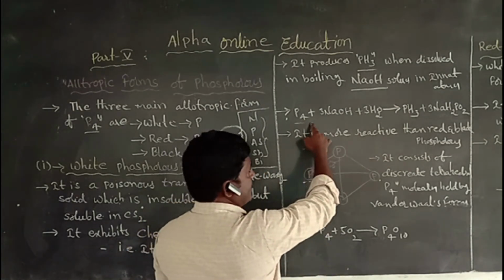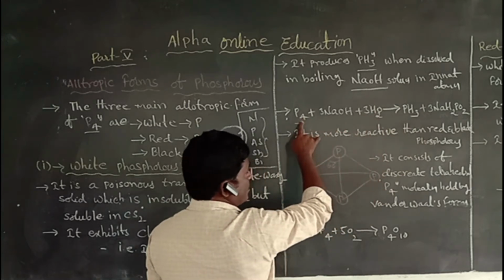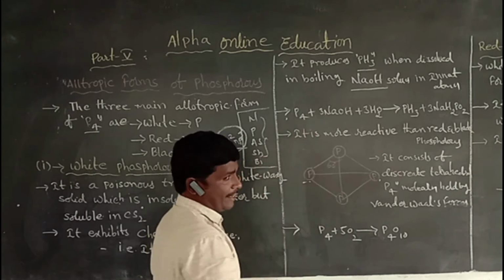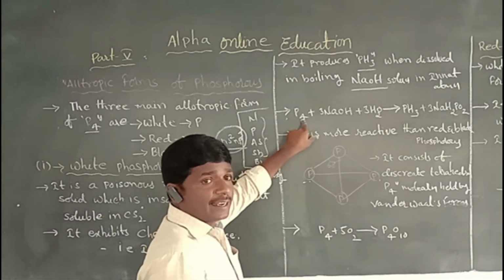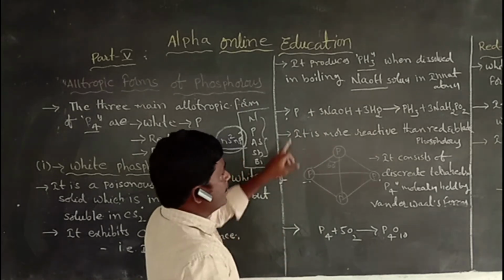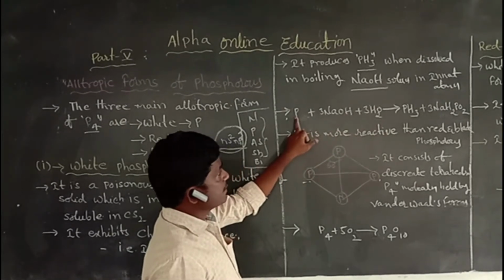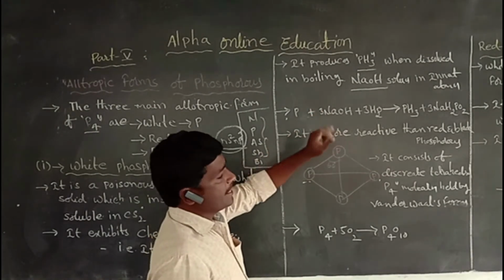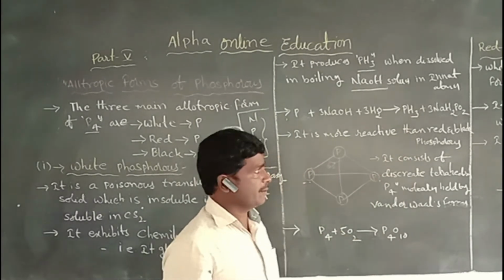Here is the reactant, and next is the product. Here is 1 mole of the P4 molecule. P4 means that phosphorus exists in a tetraatomic nature. So here is the phosphine PH3. Phosphorus dissolved in boiling NaOH solution forms phosphine and sodium hypophosphite.